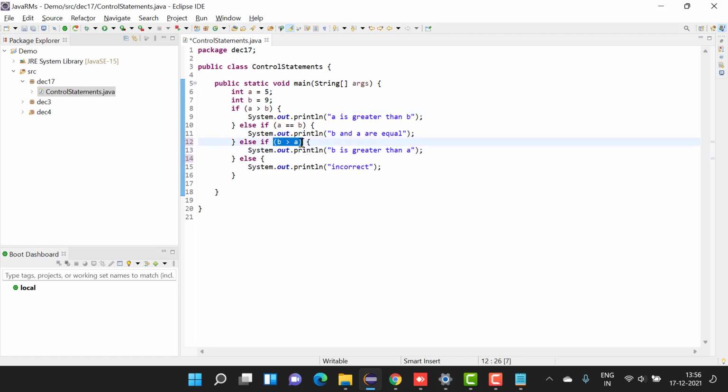So now B is greater than A, this is correct. Now I'll make a slight change in the code so that A is not equal to B. A is not equal to B is also correct. So if you are expecting this answer, then you will never get it.